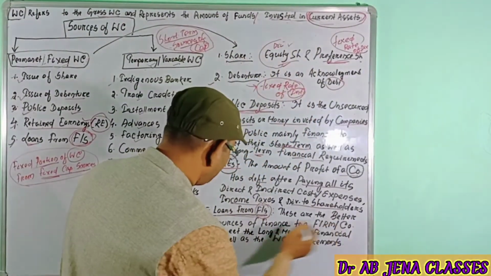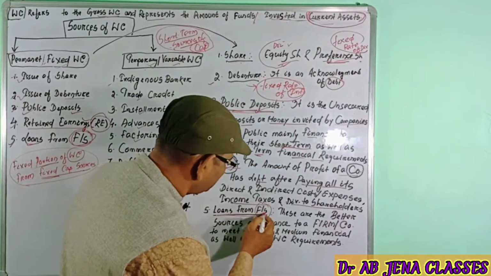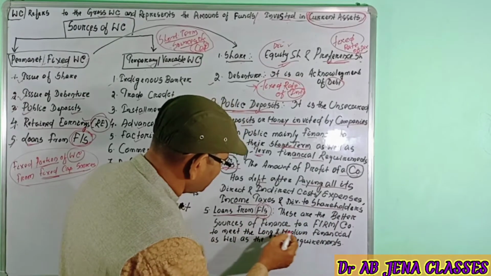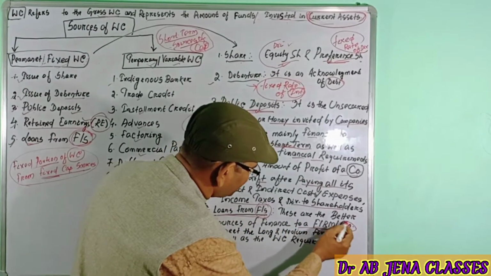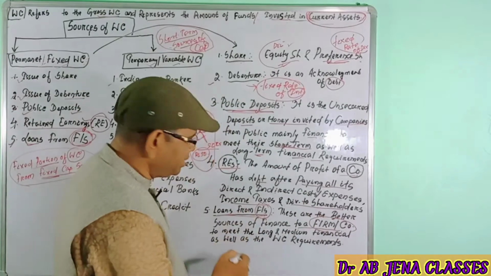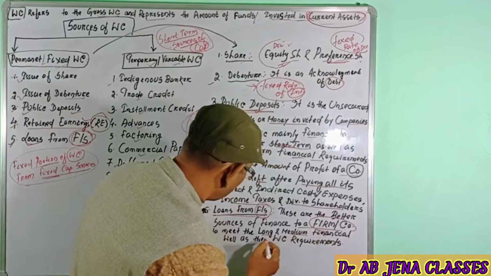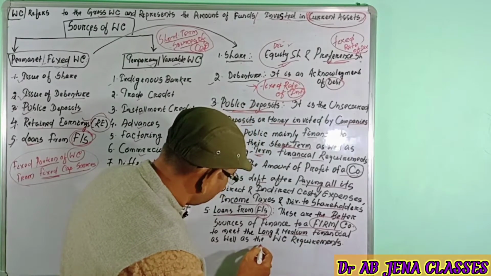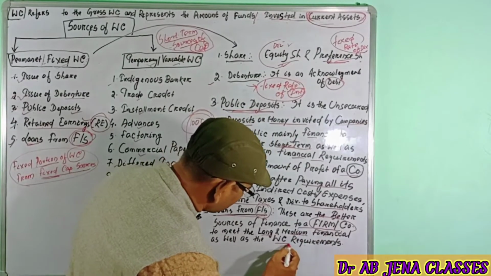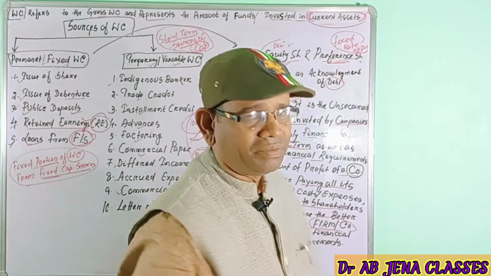So these are the better sources, or the loans from the financial institutions are the better sources of finance to a firm or a company, to meet the long term as well as the medium term financial requirements, as well as to meet the working capital requirements. So dear friends, now you are clear.